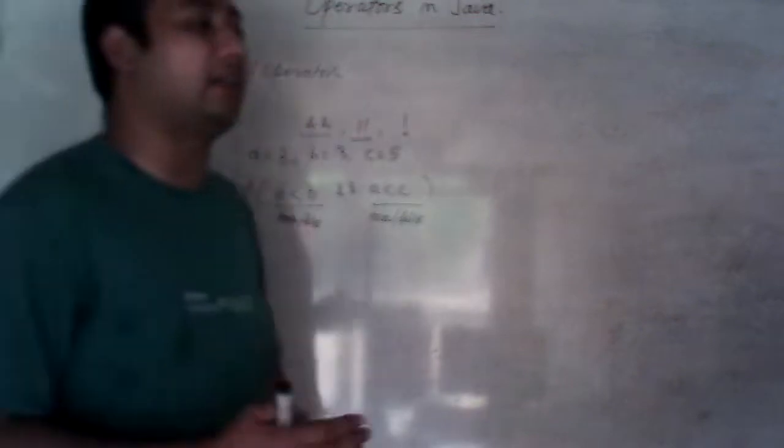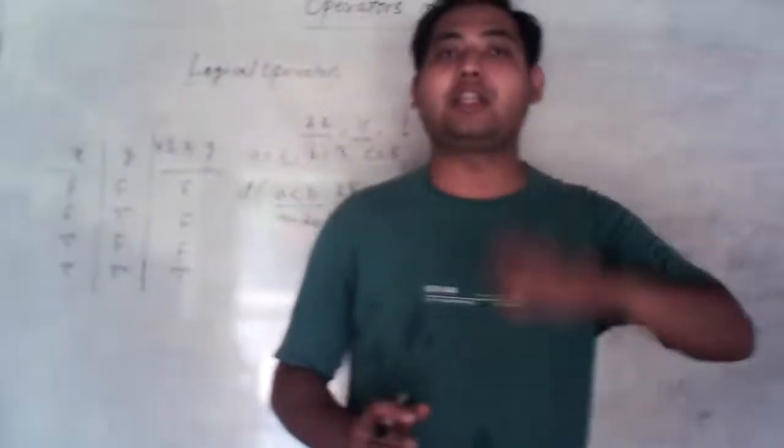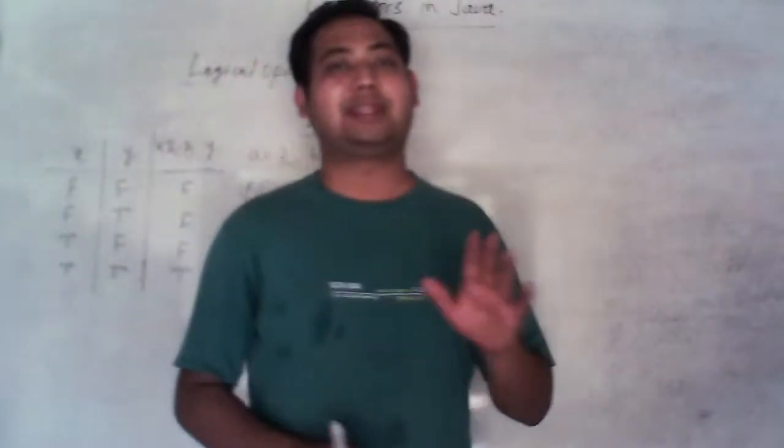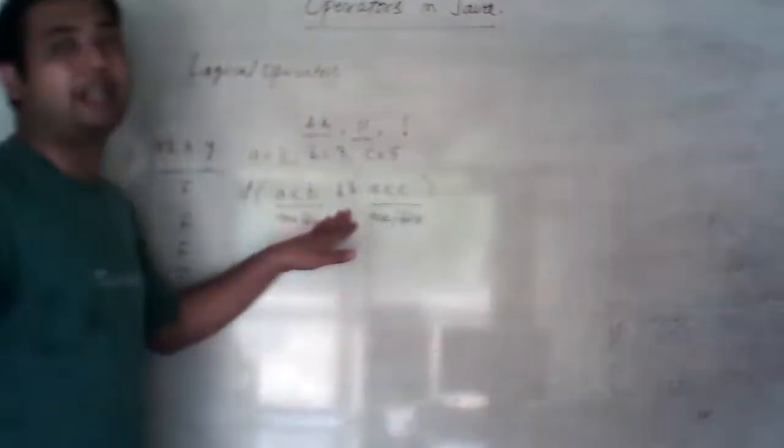If both are false, then false. If any one is false, then false. Only when both are true, here true and here true, both are true, then it will return a complete true. So when such conditions are there, when we want all conditions to be true, that time we use this logical AND operator.